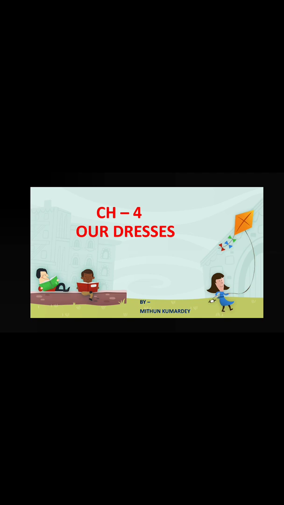So, students, we have already started the new chapter, and the name of the chapter is Our Dresses. The number of the chapter is chapter number 4. In the last class we had a discussion, and I told you that India is a land of colorful dresses.